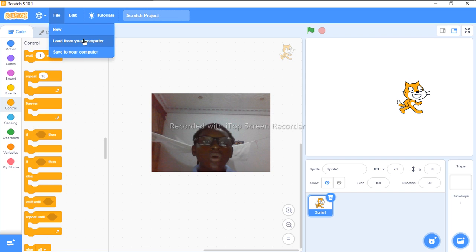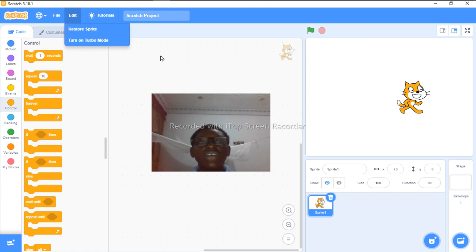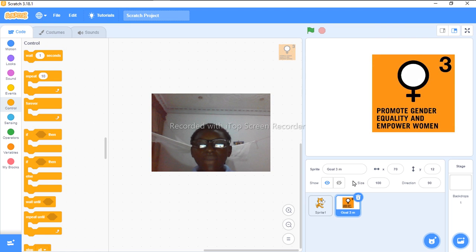You can load maybe a project you've done before from your computer. You can save this project that you just did to your computer and edit. Maybe you mistakenly deleted the sprite. You can restore sprite. If I click restore sprite, that sprite I deleted will come back.